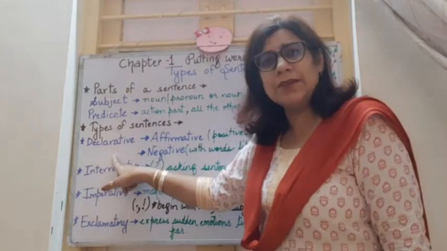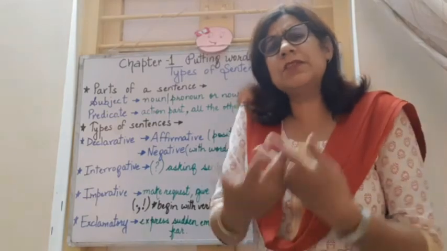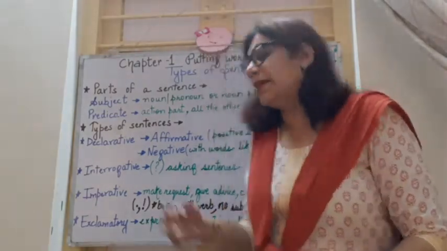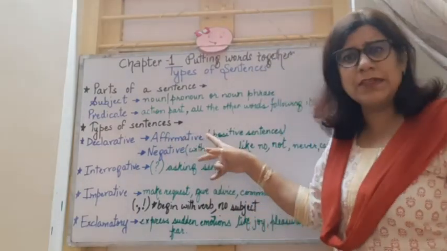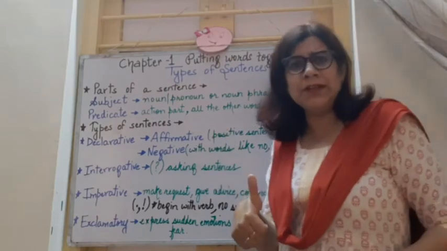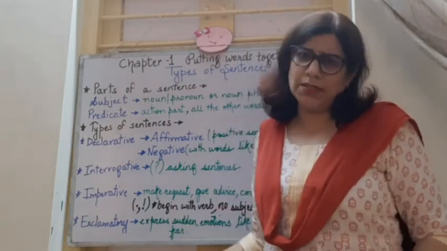What are declarative sentences? These are information giving sentences, sentences that give us some kind of information or a statement. They are divided into two main types: affirmative sentences and negative sentences. Affirmative sentences are positive sentences, like Ram is going to the market.